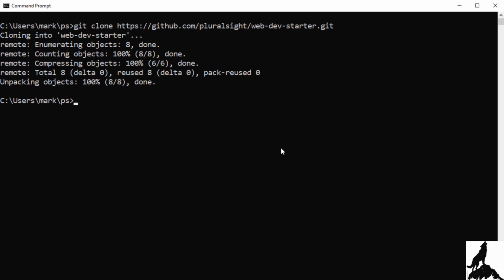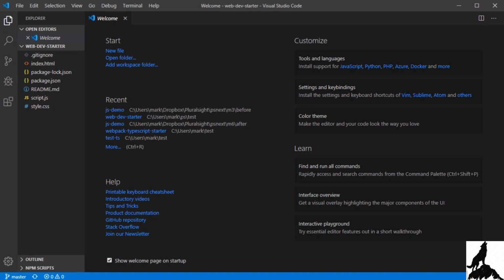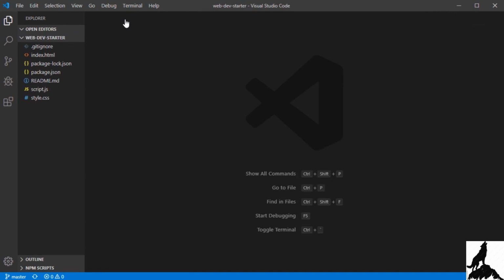And we clone the project. It put it in a folder called web-dev-starter. So let's cd to that directory. And if I do a dir to get a directory of all the files, you can see the files from the project. To start off Visual Studio Code right from the command prompt here, I can type code and dot for the current directory. So Visual Studio Code starts with our welcome page. I'll shut that down.